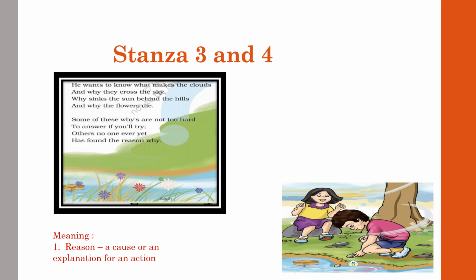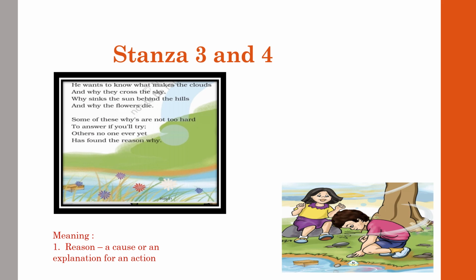So what does the poet explain here in this third stanza? In this stanza, again, the poet gives some more examples of the questions asked by the little boy. He says that the boy wants to know what the clouds are made up of, and why they move up in the sky. Why are the clouds moving in the sky only, unlike all other things that move on the ground? Many things are moving on the ground, and why only clouds are moving in the sky? Like that, he has a question in his mind and he wants the answer.